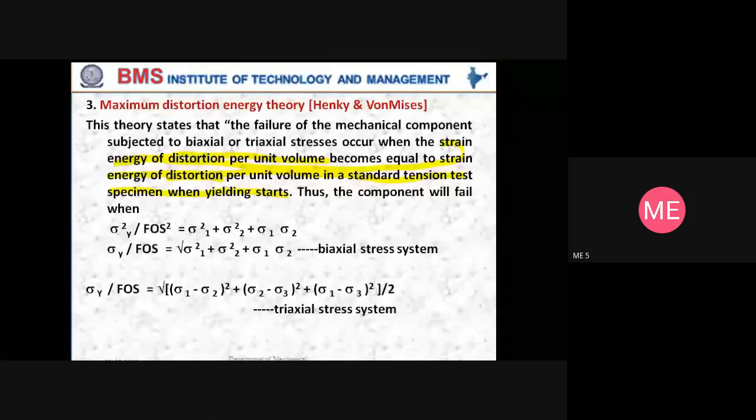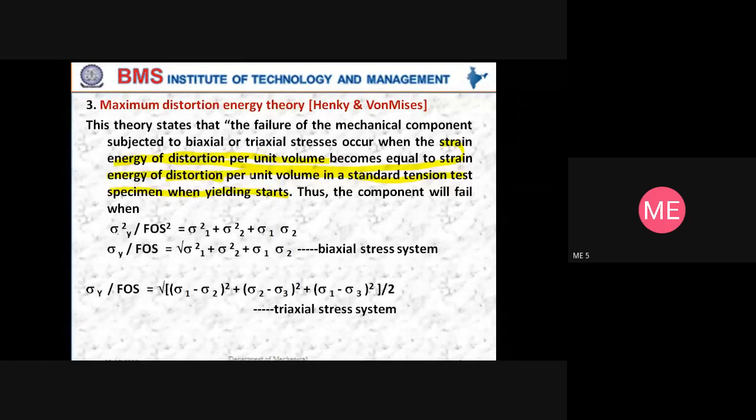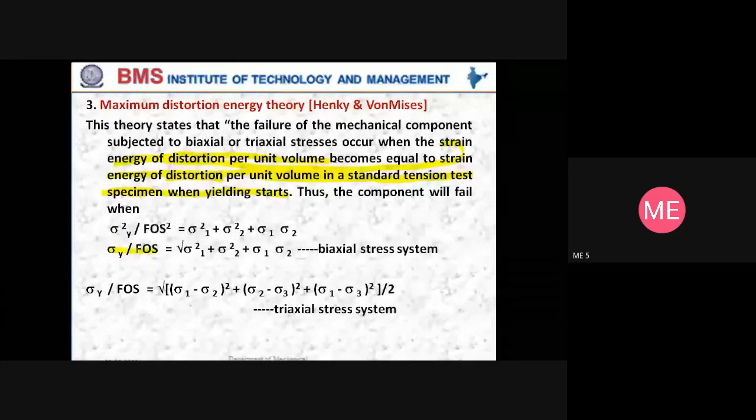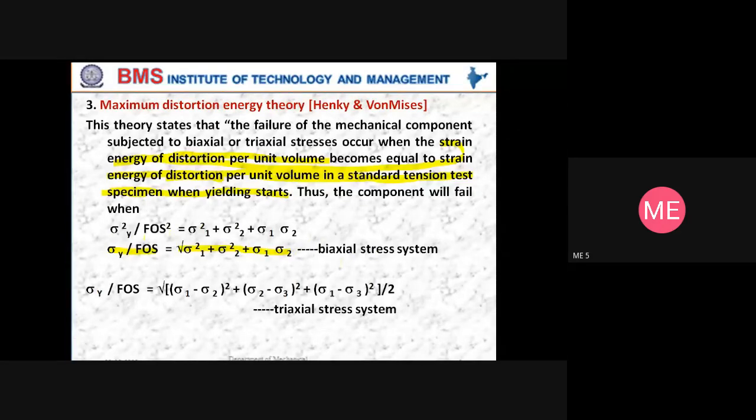Strain energy or resilience is given by half of sigma square. So strain energy of distortion per unit volume becomes equal to strain energy of distortion per unit volume in a standard tension test specimen when yielding starts. So according to this theory, the component will fail if sigma y by FOS is equal to under square root sigma 1 square plus sigma 2 square plus sigma 1 sigma 2. This is for biaxial stress system.